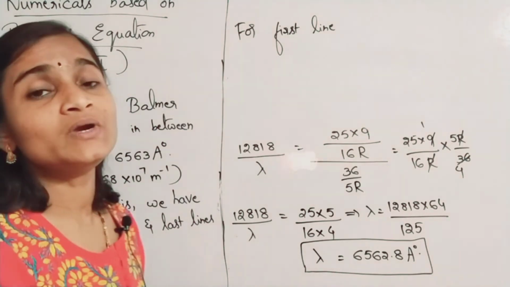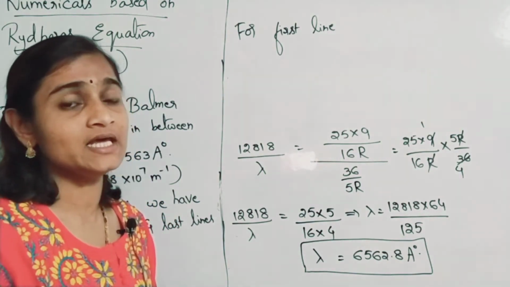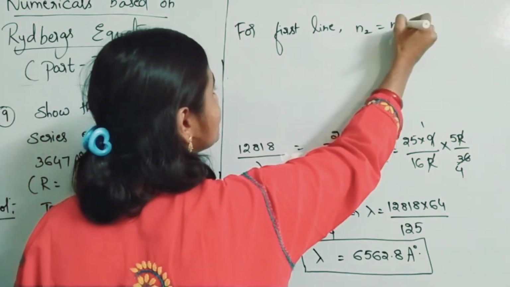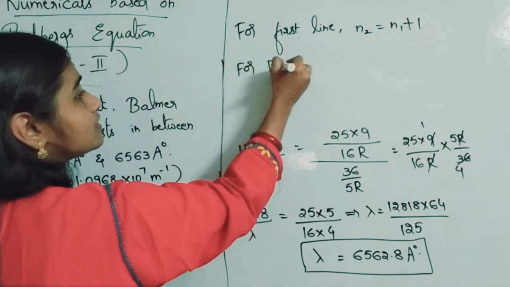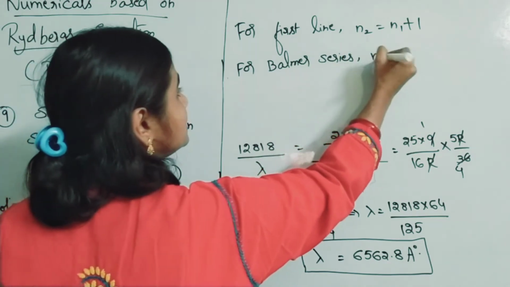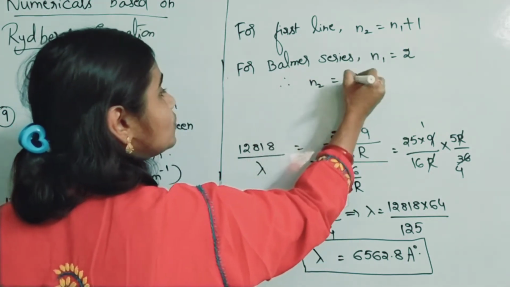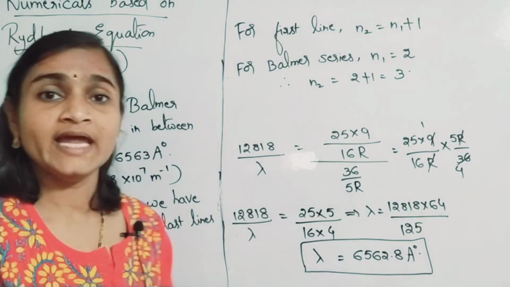For the first line, N2 value will be equal to N1 plus 1. For Balmer series, N1 is 2. Therefore, N2 will be 2 plus 1, which is equal to 3. So we got N1 and N2 values.